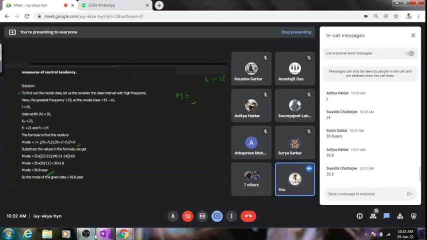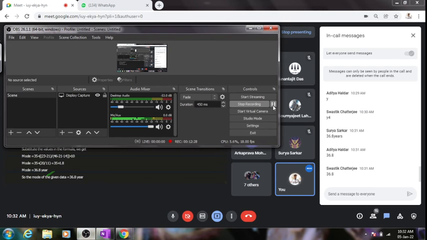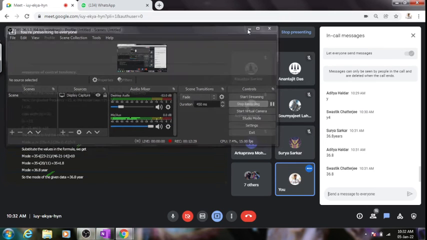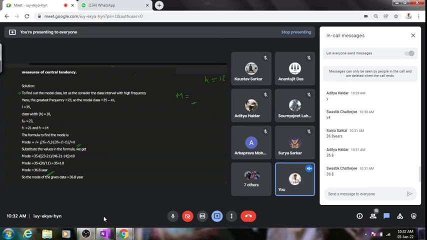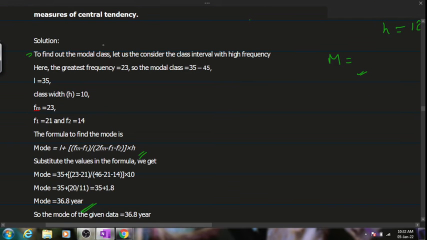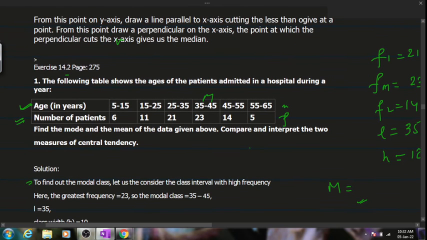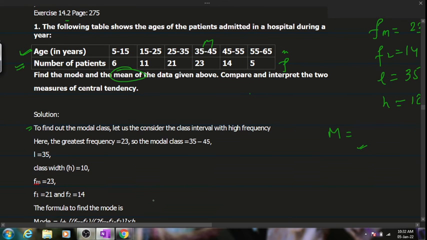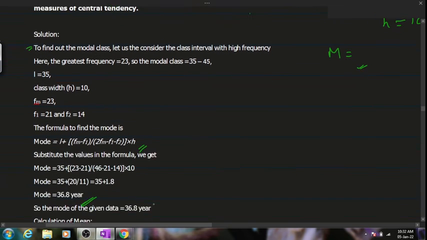Just a moment. Move on to finding the mean. The next numerical means the next portion of this, which is your mean. Can anybody calculate the mean now? For the mean I'm not giving you much time because I think you know how to calculate mean. One full exercise has been dedicated to calculating the mean.